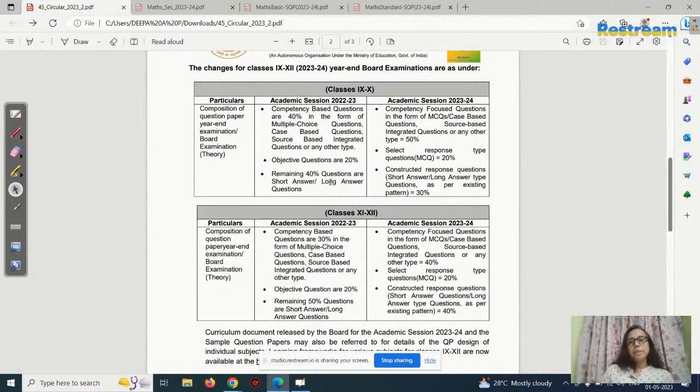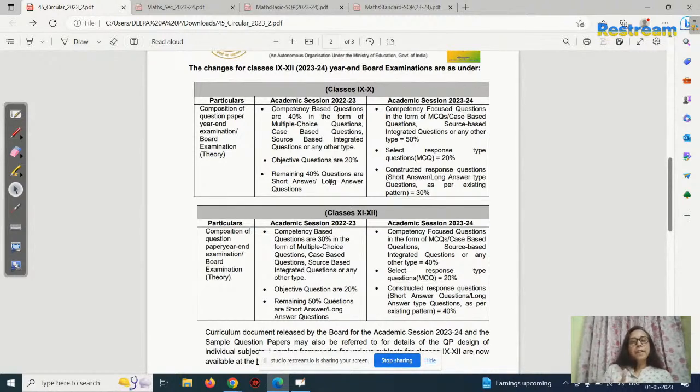Out of that, 20 marks are for internal assessment. You know this 20 marks is divided: 5 marks for the periodic tests PT1, PT2 and PT3, 5 marks for subject enrichment, 5 marks for the portfolio, and 5 marks for multiple assessment.